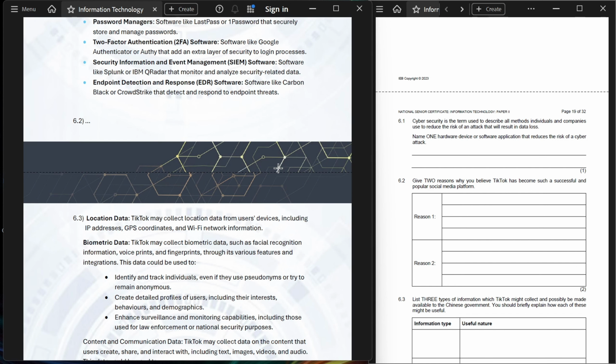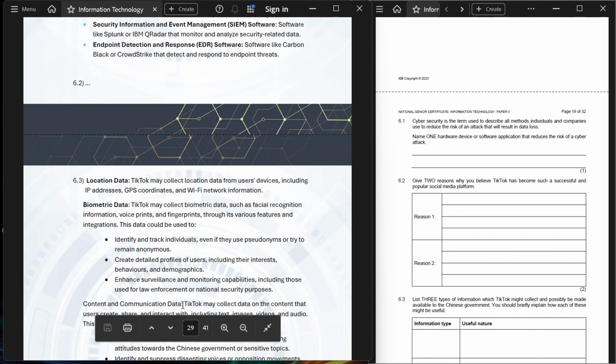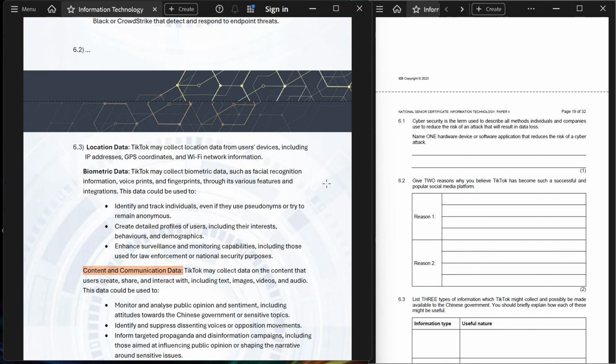Information type number 3, content and communication data. I didn't make this one bold. TikTok may collect data on the content that users create, share, and interact with, including text, images, videos, and audio.